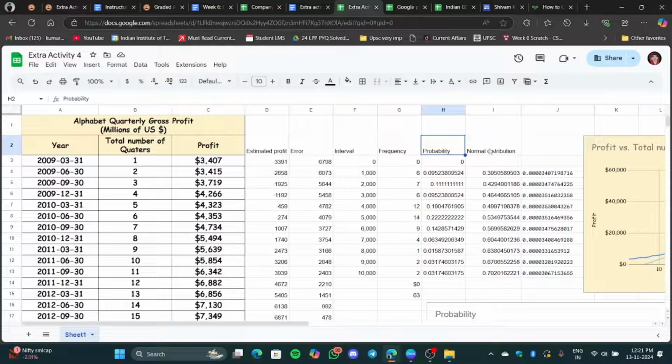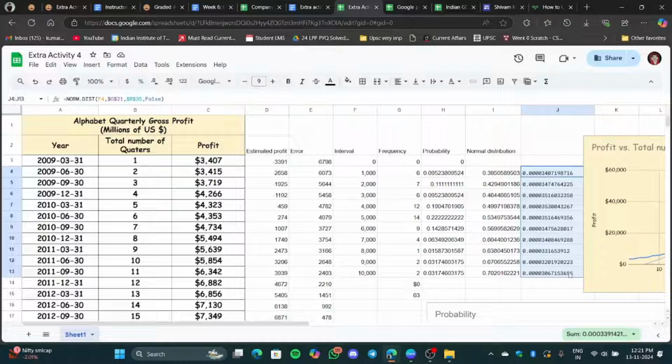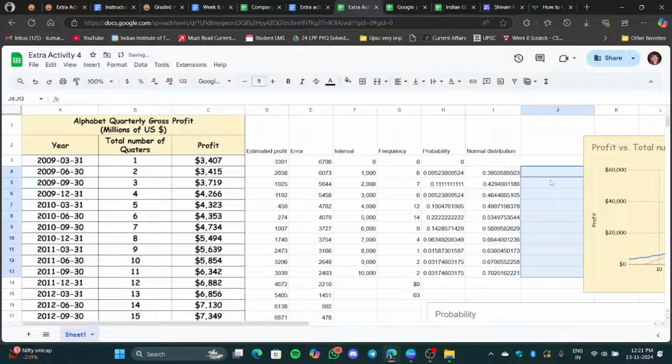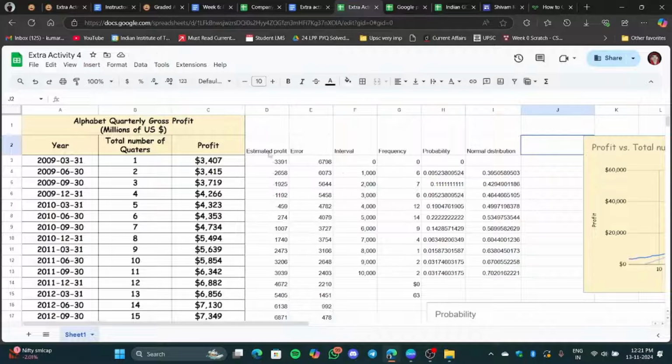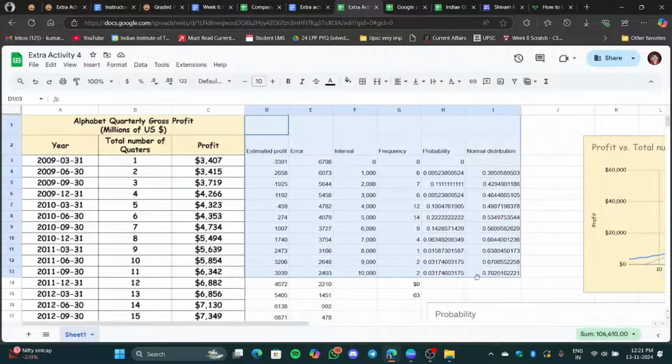But still we can model data where we can estimate some sort of error, and using that error we can predict some profit for the future. This is the type of modeling that we can do over here. So I will put everything over here, and I will attach all these things.